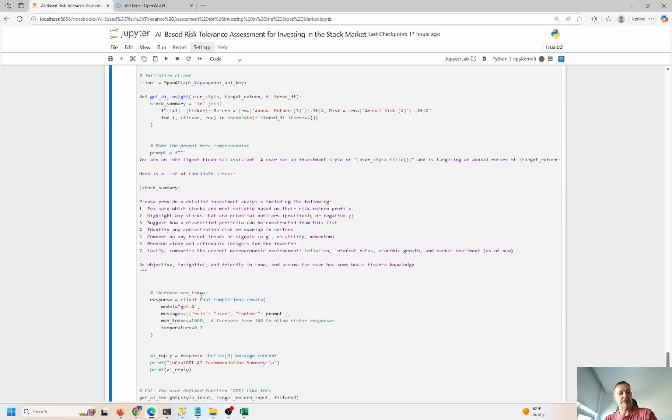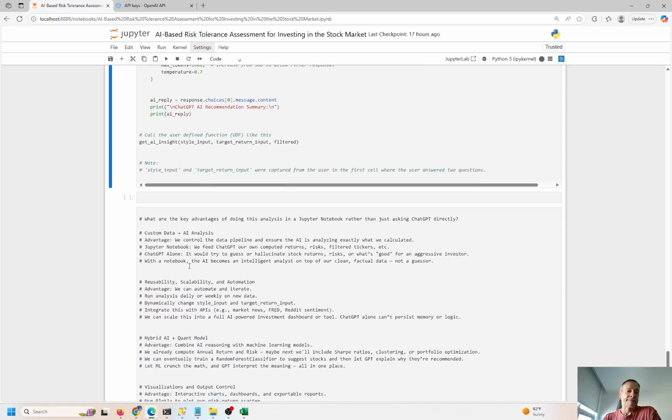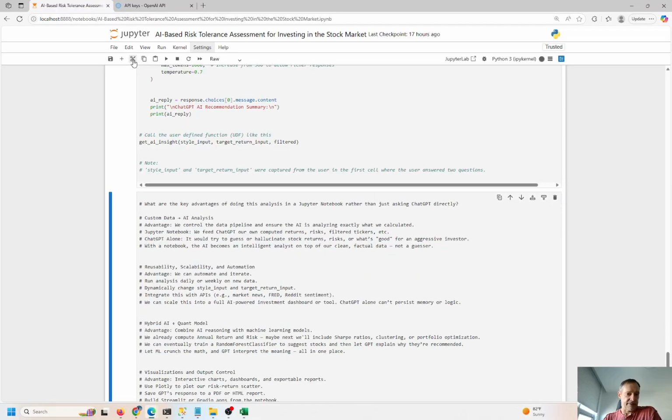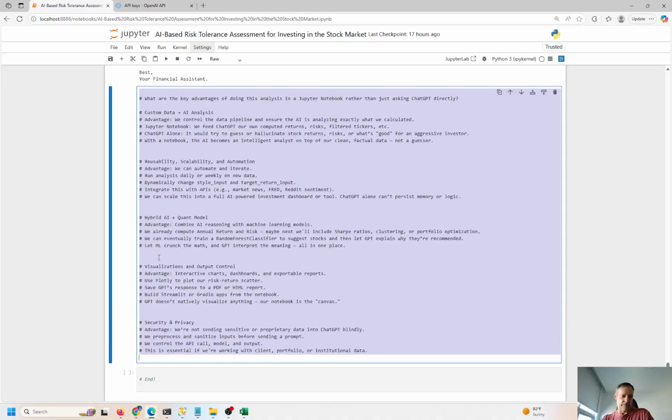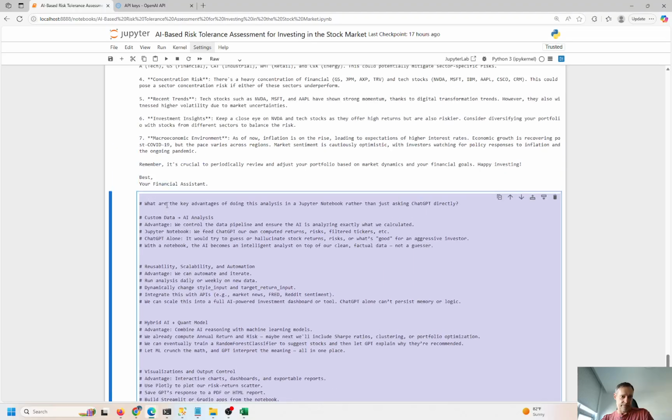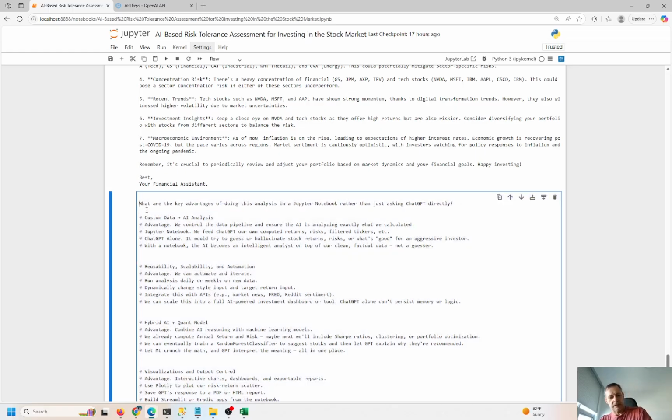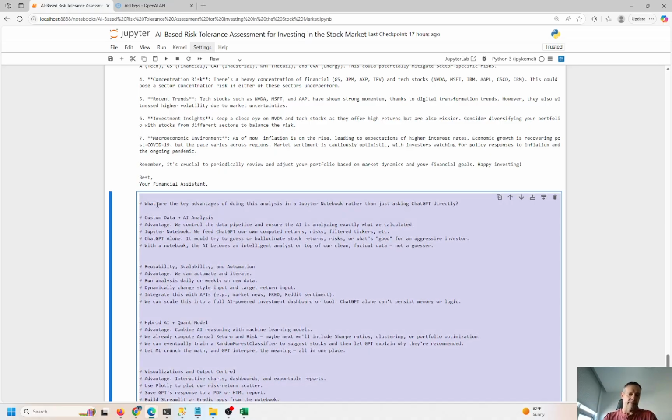So Control Enter to run it. And let's see what it comes back with. Okay, and the response will be right over here. I can cut this out. I'm not actually using this cell. It's trying to add some comments over here. This looks a little bit weird, but I guess that's okay. Yeah, it's fine. Oh, I think I know what's happening, because this function key is off. Okay, anyways.